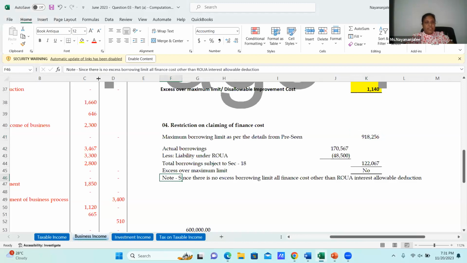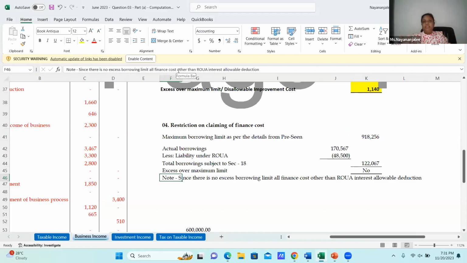This is a note. Since there is no excess borrowing limit, all finance cost other than ROUA interest is an allowable deduction. That's why my ROUA interest we have disallowed as a separate adjustment. What's the logic behind disallowing ROUA? Why are we not taking it here under section 18?